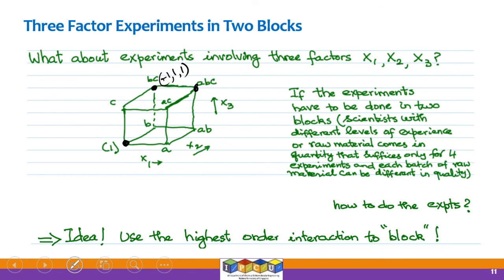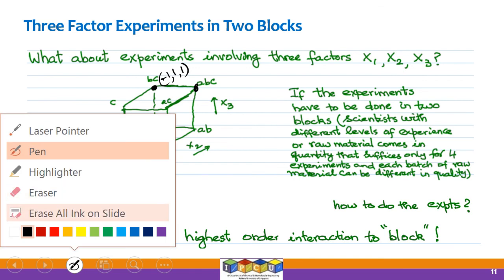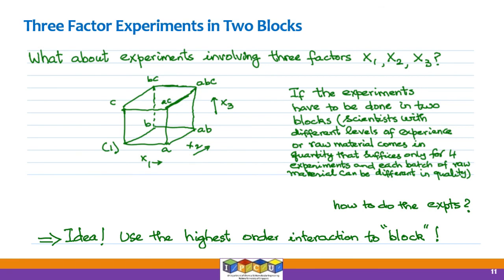So the question is, how do you assign these 2 experiments to 2 blocks so that block 1 will be done by one scientist and block 2 will be done by the other scientist? Okay, so what have we learned from our experience in looking at this 2-factor problem is that we let the blocks be decided by the highest order or higher order interaction terms. So that is the idea. That is why we look at simple systems first, and then we transfer that experience into slightly higher dimensional problems. So this is the key idea that we can get from there.